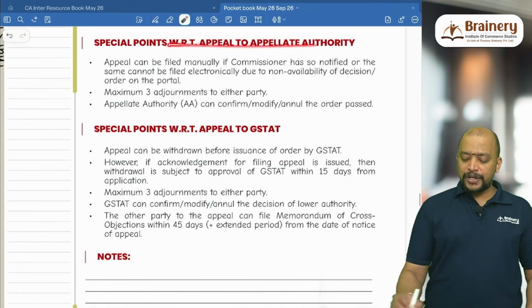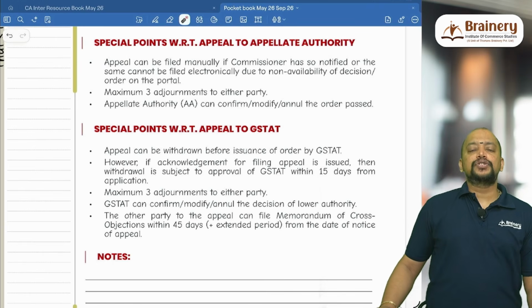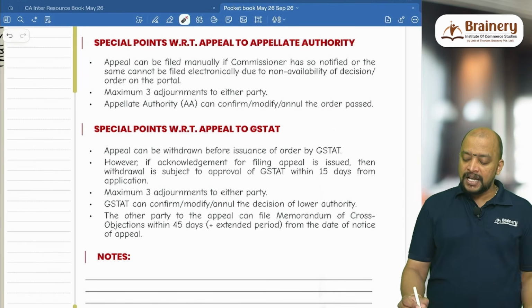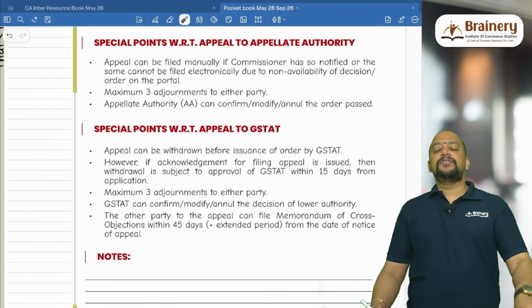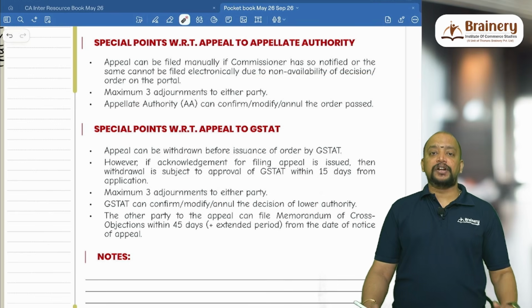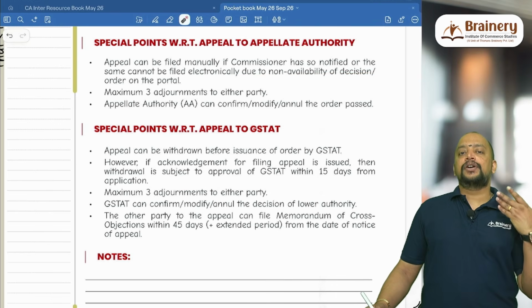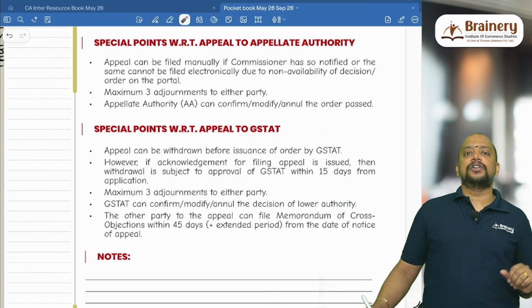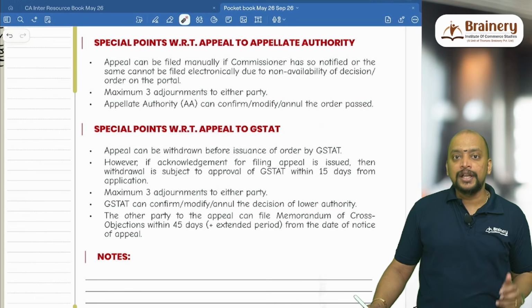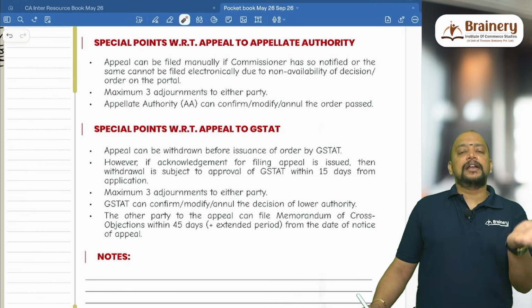Then special points with respect to appeal to appellate authority. Appeal can be filed manually. Usually appeal will be filed through the portal, APL-01 form, but it can be filed manually if the commissioner has so notified, or the same cannot be filed electronically due to non-availability of decision or order on the portal. Say the state government has given a decision. The adjudication order is given by the state GST officer, and that order is given over mail. It is not available in the portal. Then only the manual way we can make the application, like the appeal form, but electronically it is not possible.